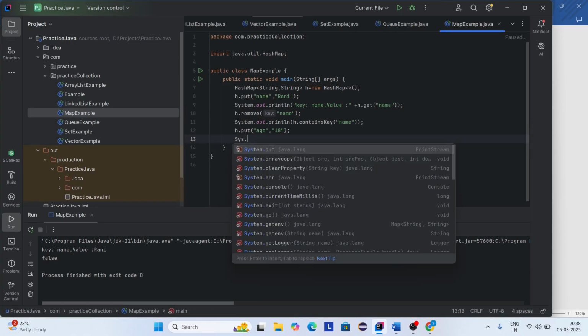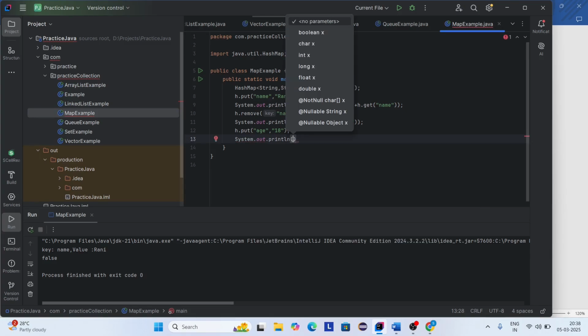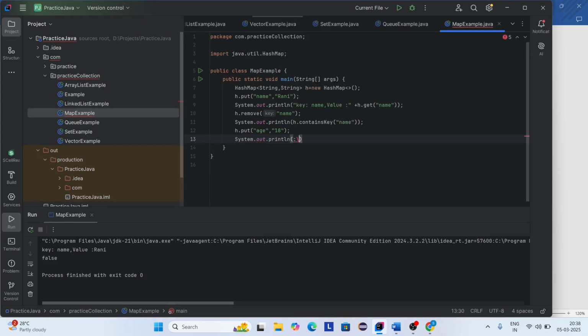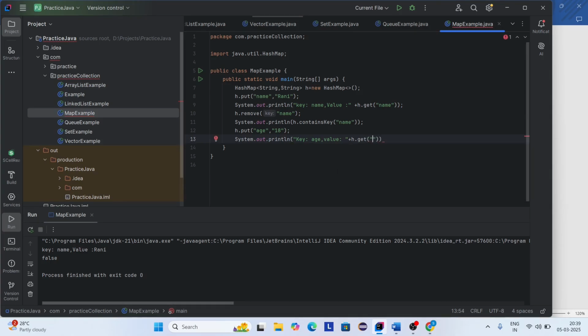So System.out.println, key colon id, comma, value colon h dot. Here I'm using the get method and here passing id. Okay, let's run this code.